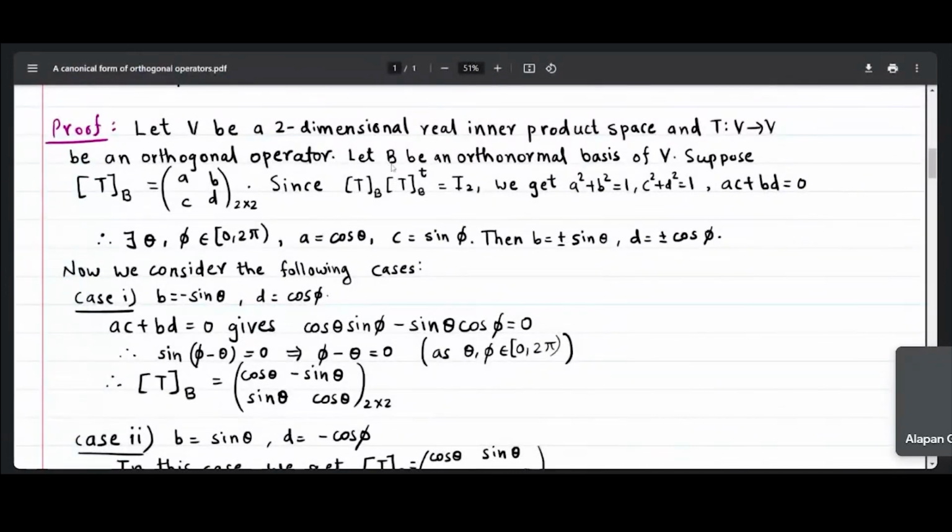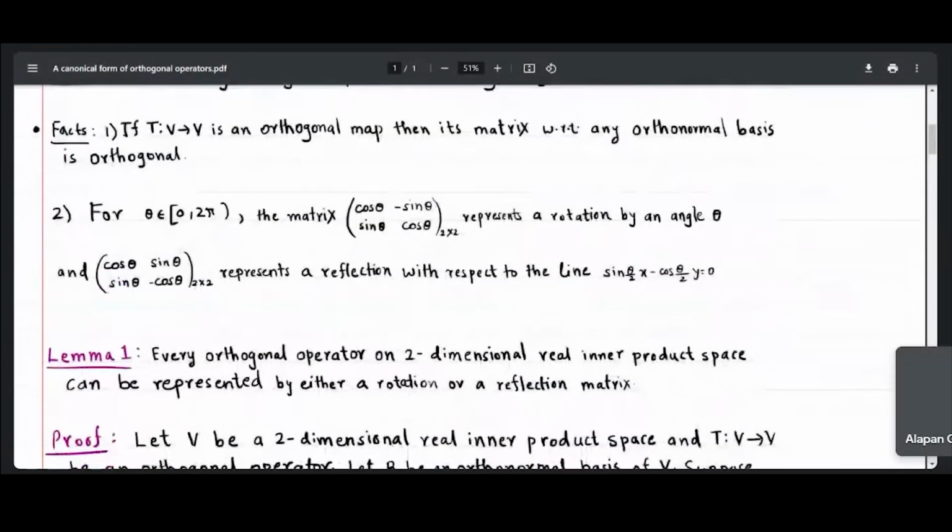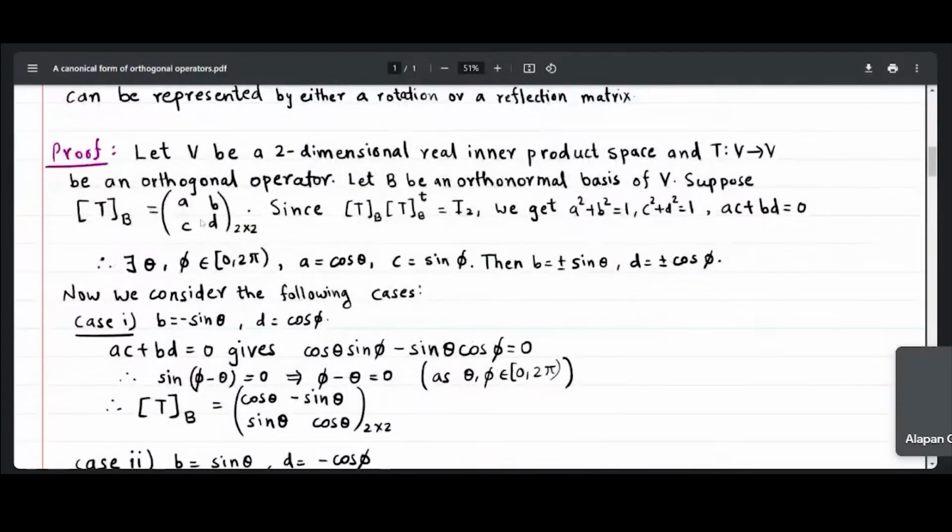Let us fix an orthonormal basis of V, which I am calling B. Suppose the matrix of T with respect to basis B is the matrix with entries a, b, c, d. Because of our fact 1, since T is orthogonal, this matrix is also orthogonal.